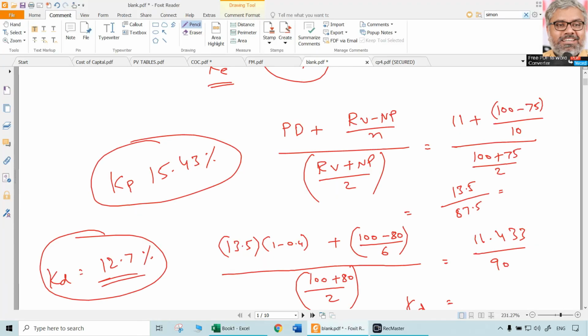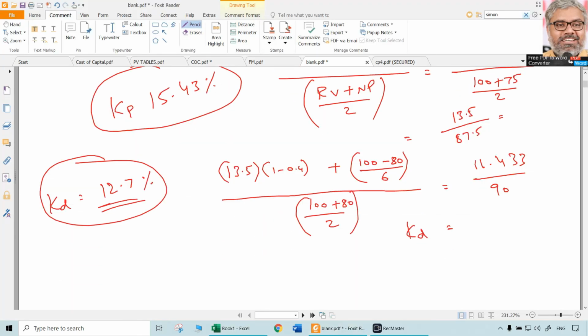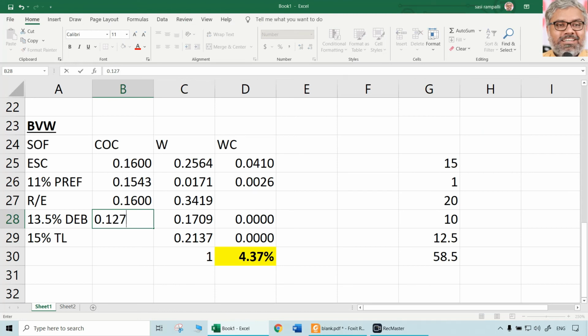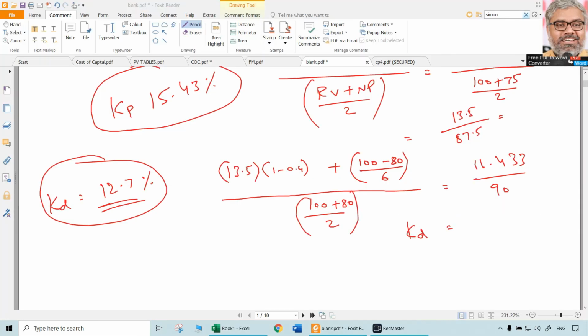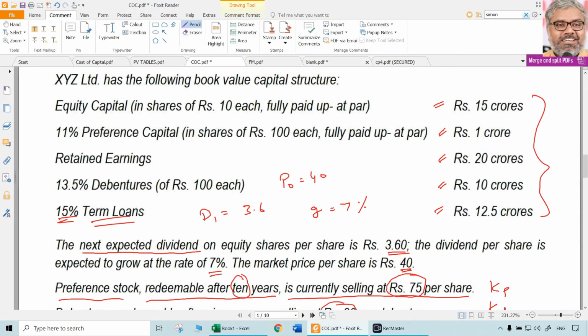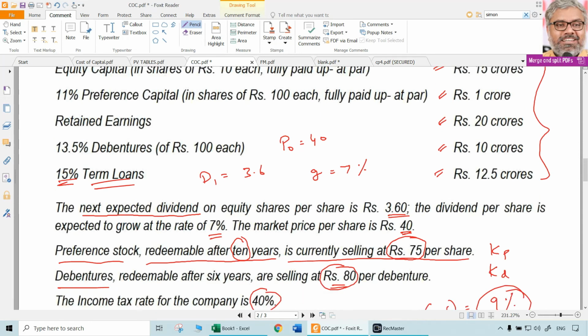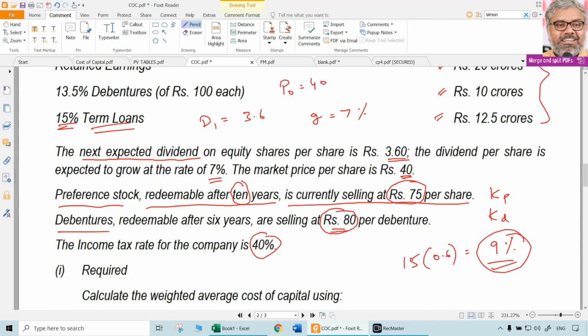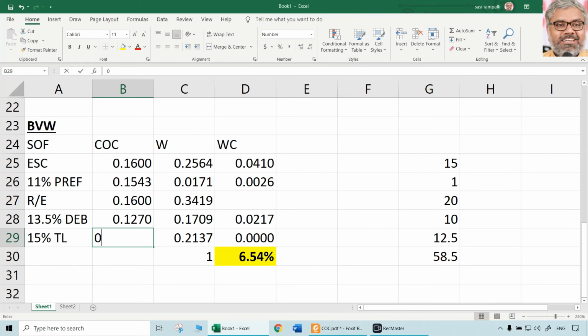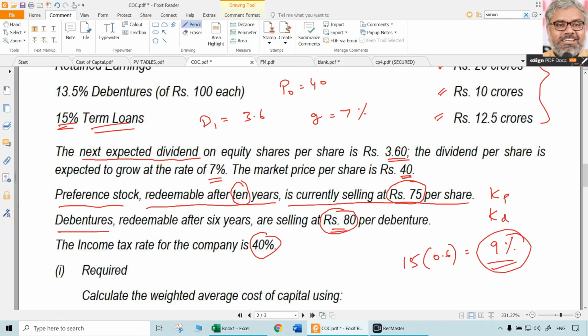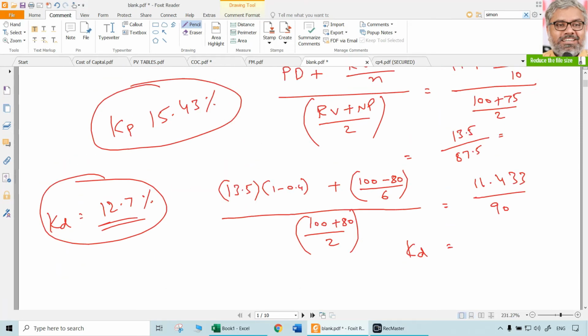Then 13.5% debentures, we calculated KD for that, 12.7%, 0.127. That is 13.5% debentures. And the term loans, 15% term loans have a KD of 9% after tax. That is 0.09. That's all. So we have all the cost of capital information.